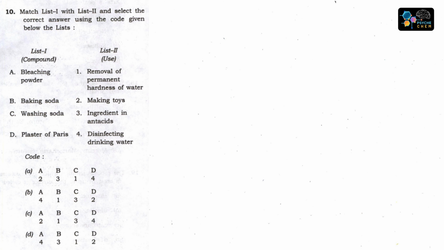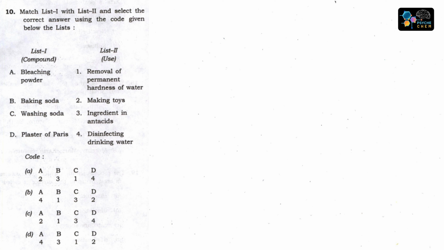And the next question is, this is the match list 1 and 2. You should see the bleaching powder, baking soda, washing soda, plaster of Paris used. You learnt about in your 8th standards about the uses, about the chemical formulas.